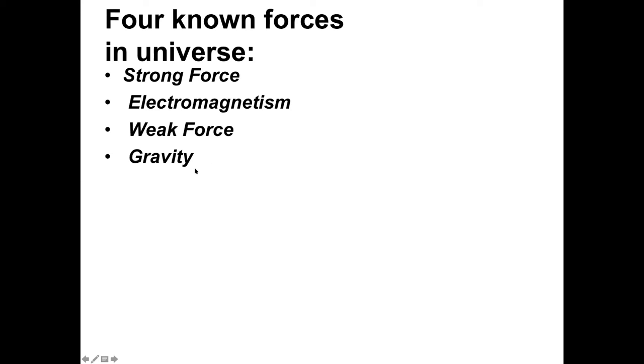Of course, we have already talked about three of these at some level. Gravity, of course, is very important in astronomy. On large scales, gravity plays the most important role. Even though it's the weakest, this is actually in order of strongest to weakest. It's by far the weakest. But all these other ones, the strong and the weak force, act over very short spatial distances. And the electromagnetic force is unimportant at large scales because the universe tends to be neutrally charged at large scales. And so gravity becomes the one that actually wins out at large distances. Anyway, that's neither here nor there.